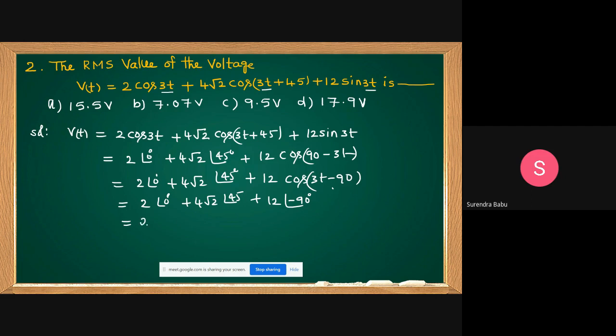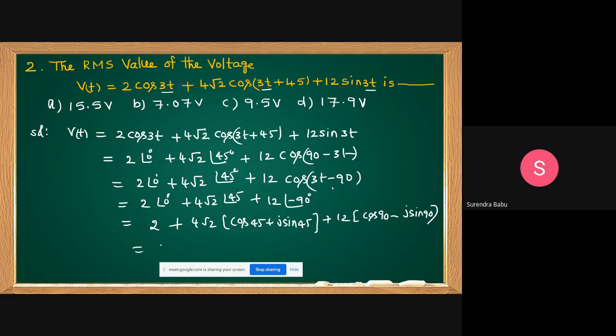Now write this down. 2 cos 0 plus j sin 0. If it is 0, no need to write it; directly take 2. This is 2 plus 4 root 2 (cos 45 plus j sin 45) plus 12 (cos 90 minus j sin 90), because the negative sign is there.